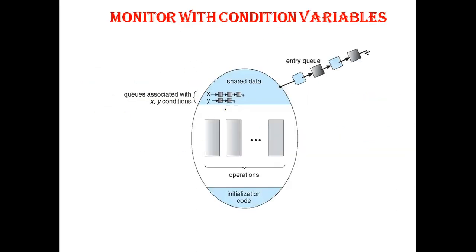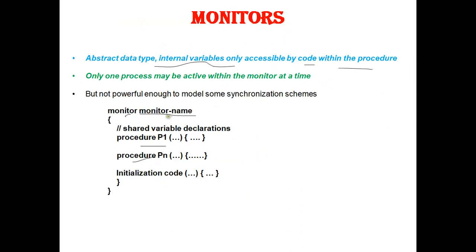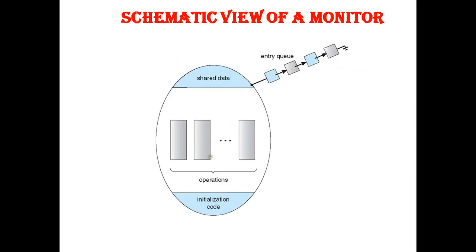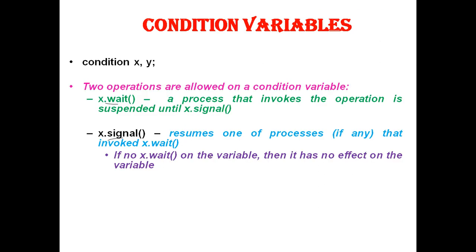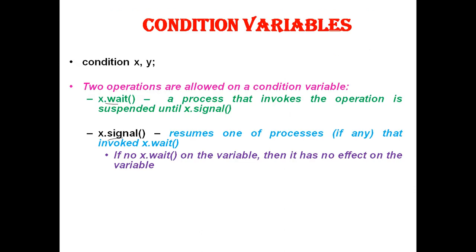This is shown in the figure, the schematic view of a monitor, wherein you have your shared variables and your n number of procedures, along with the condition variables, x.wait and x.signal. x.wait means that the process invoking the operation is suspended until another process invokes x.signal. The x.signal operation resumes exactly one suspended process.